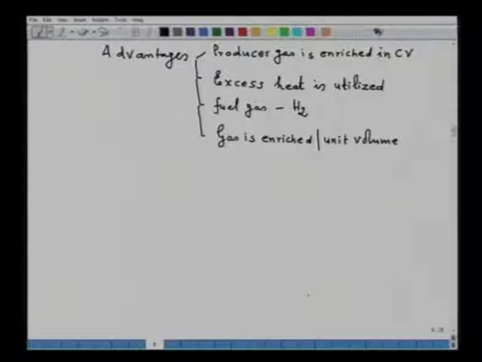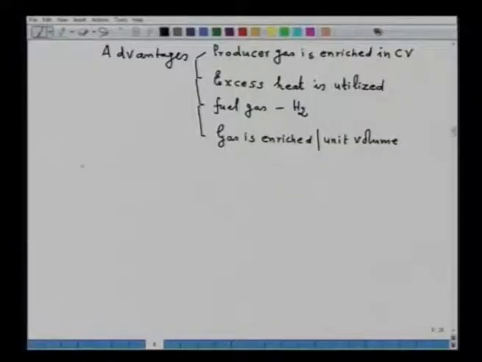Now, here one precaution is to be taken. You cannot feed amount of steam indefinitely, because effectively the heat produced by the reaction C plus half O2 is equal to CO plus 1.88 N2, that is an exothermic reaction. Whatever amount of heat which is being produced, it will be consumed by C plus H2O is equal to CO plus H2. So, by doing the heat balance, one has to supply the exact amount of steam which will satisfy the heat which is produced by the carbon monoxide reaction.